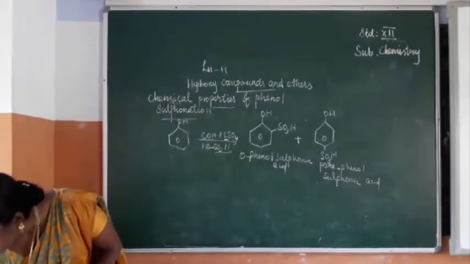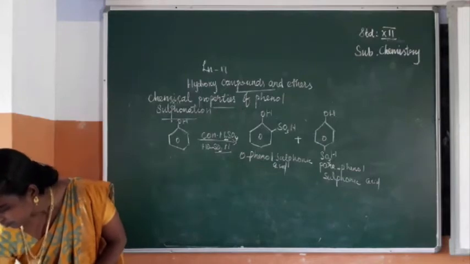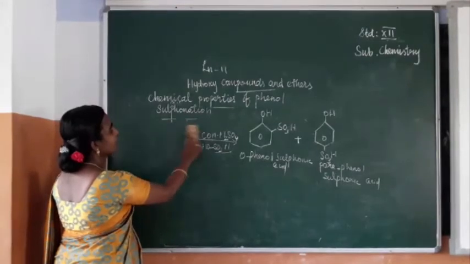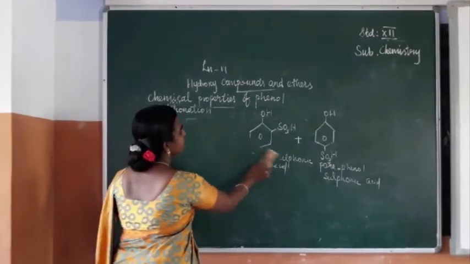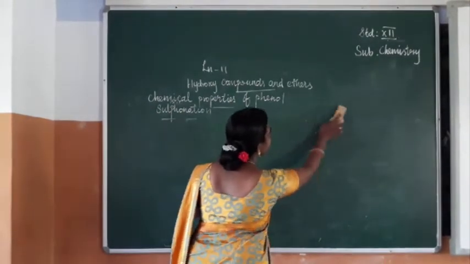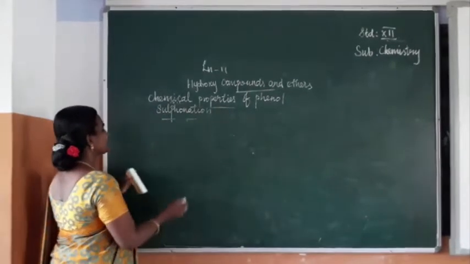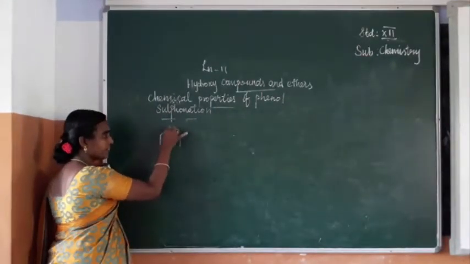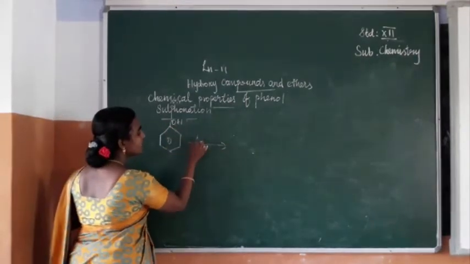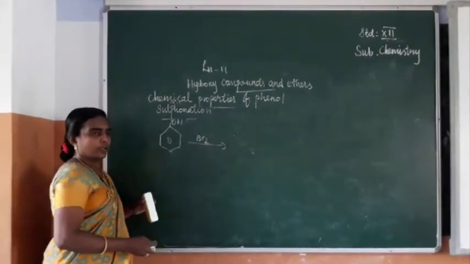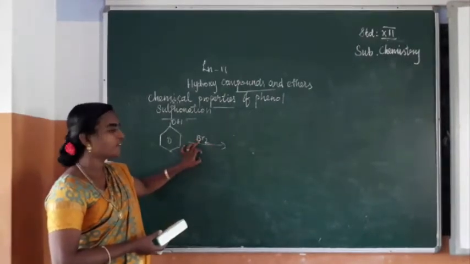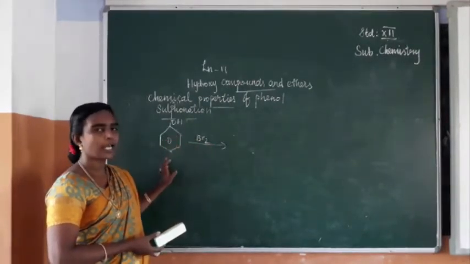Next reaction we are going to write is the halogenation reaction. First one, the bromination reaction. As in the previous reactions, phenol on reaction with bromine, in the form of bromine water, will have Br substituted in the ortho position and para position.